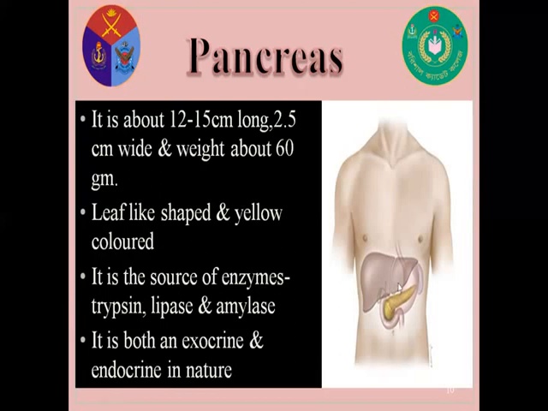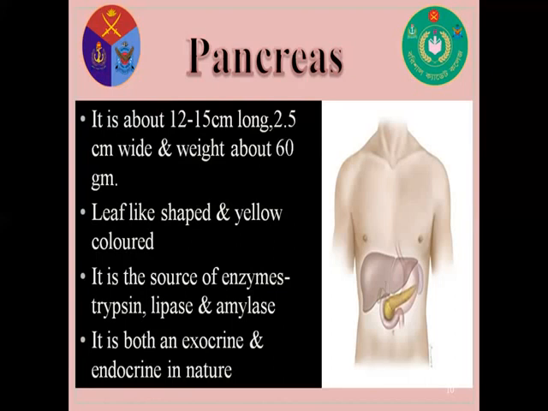This is our pancreas, situated just below the liver and near the stomach, and it is yellow color. It has two properties, that is exocrine and endocrine. From the exocrine part, it secretes these three types of enzymes, that is trypsin, lipase, and amylase. And from the endocrine part, we get two hormones, that is glucagon and insulin.